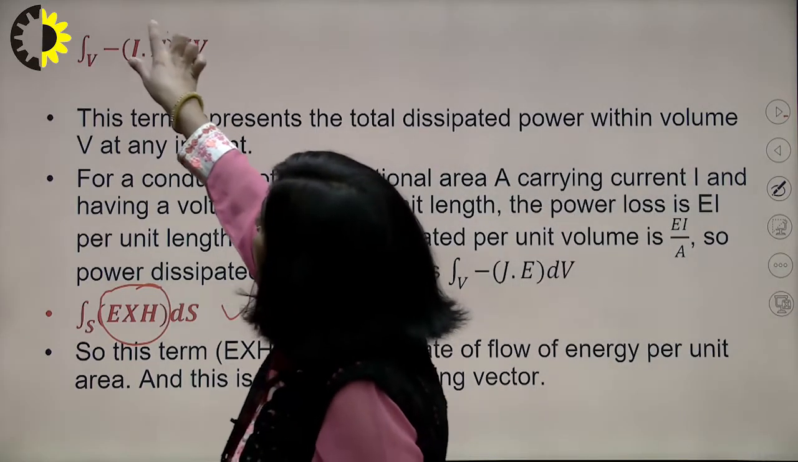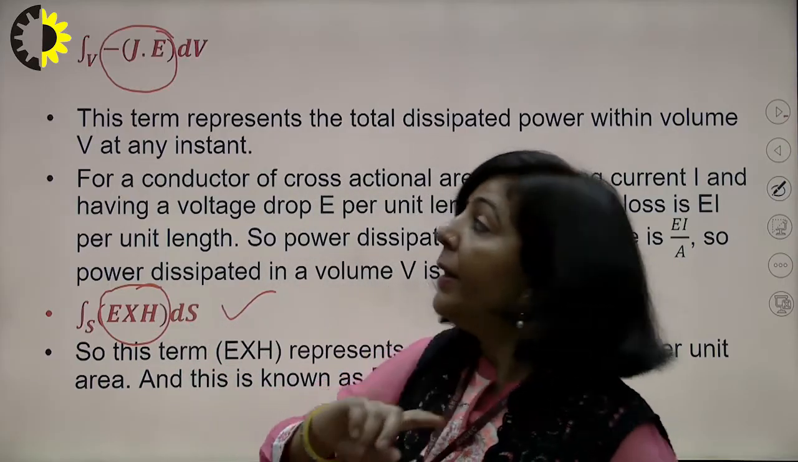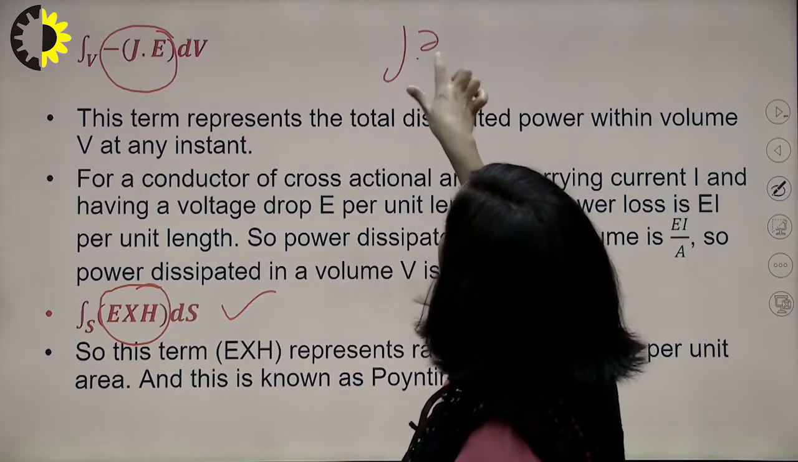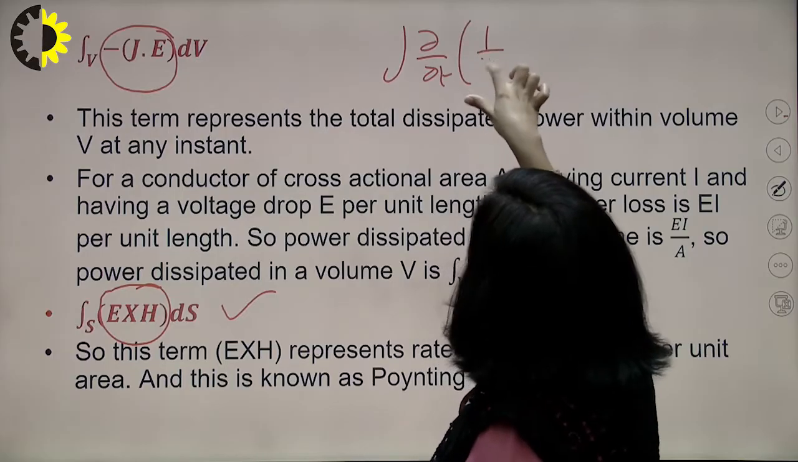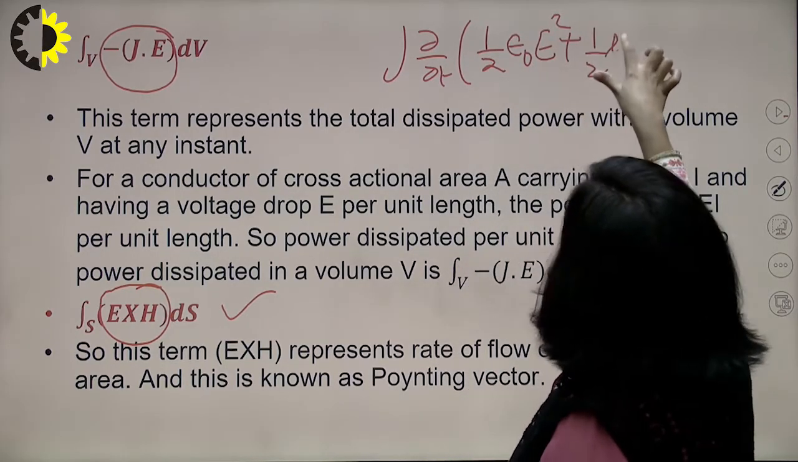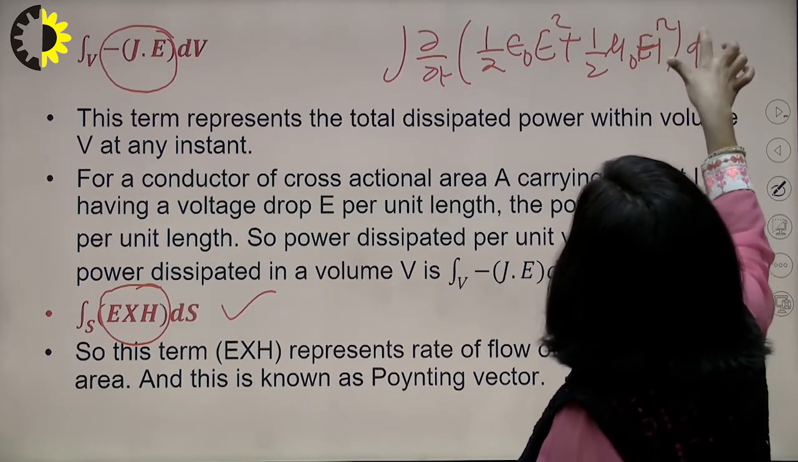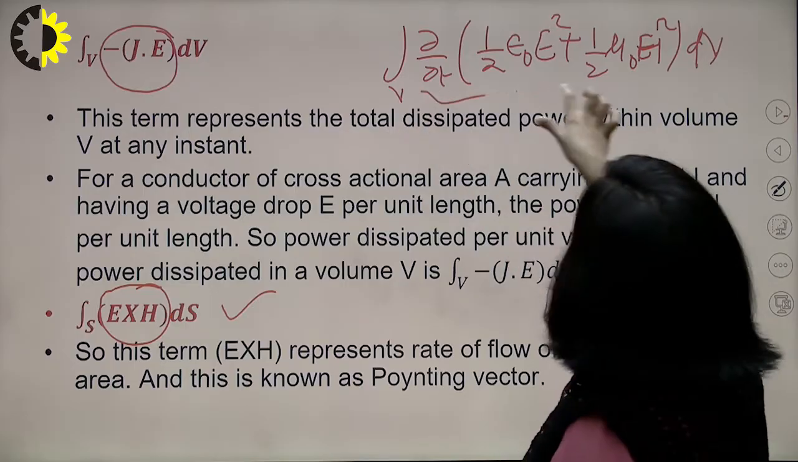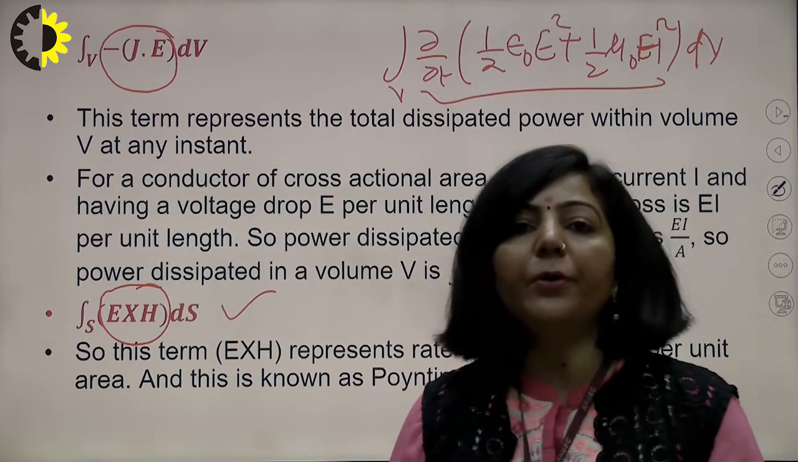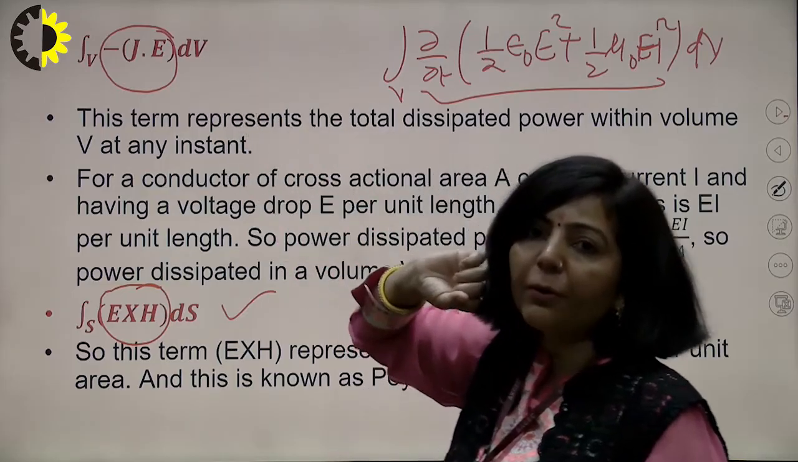This term is a flow of energy per unit volume, that is, the term del by del t of half epsilon naught E square plus half mu naught H square. So if you represent this particular term, it represents flow of energy per unit volume. This is flow of energy per unit volume. This is also flow of energy per unit volume.